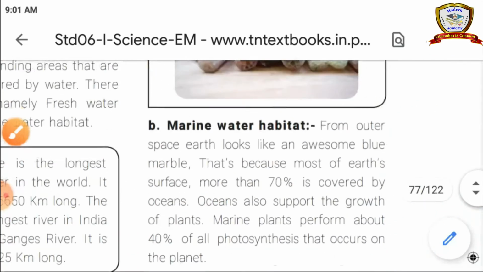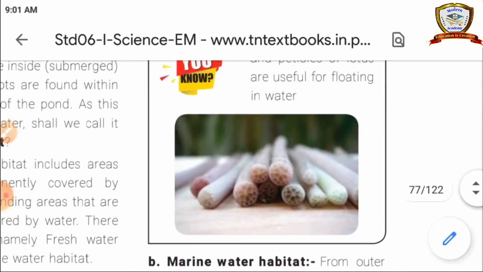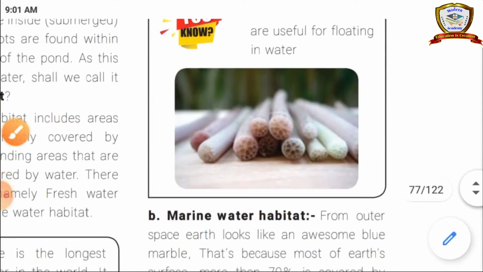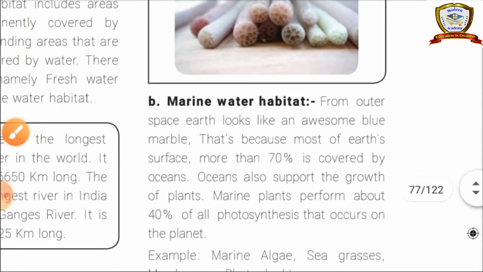The air spaces will be like this. So this is what helps the plant to float in the water. So this is the freshwater habitat.